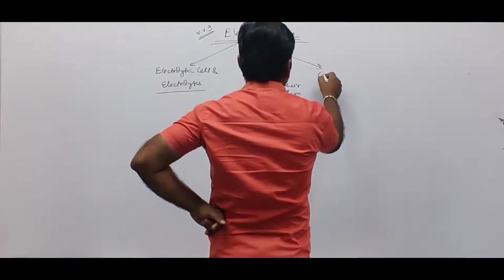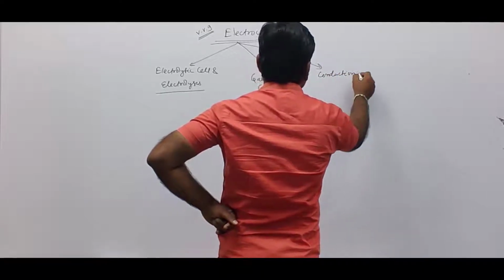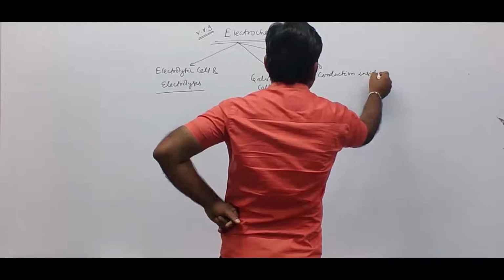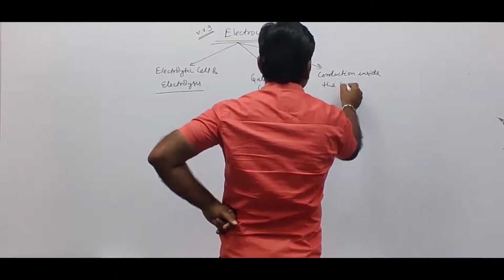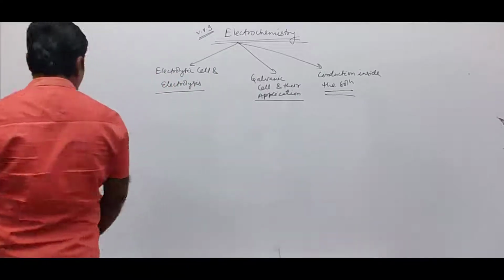Another is conduction inside the solution. So the whole chapter is divided into 3 subparts.